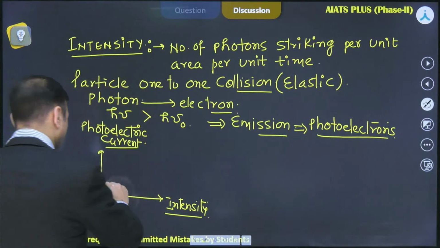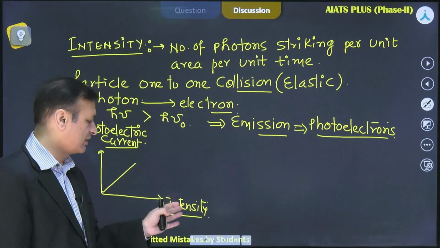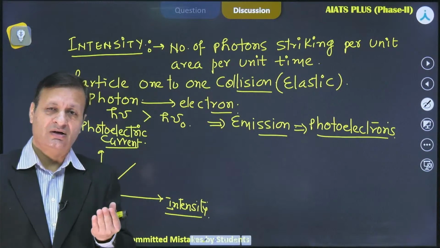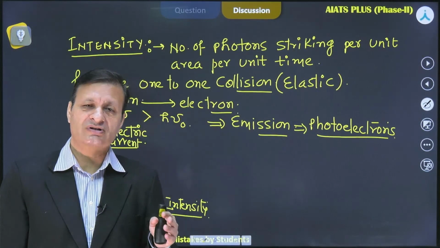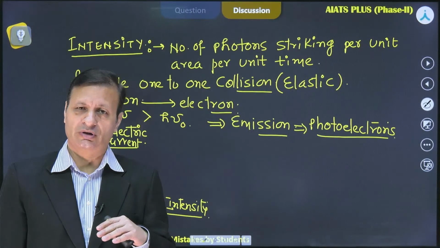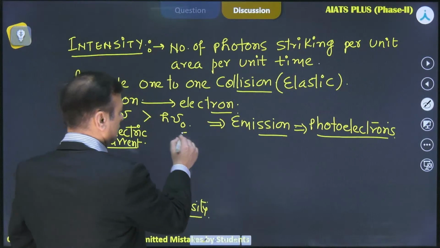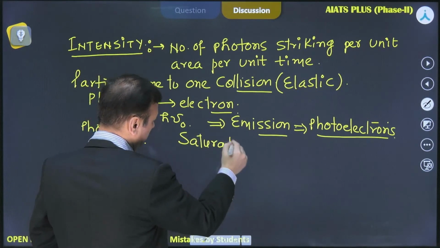So that is directly proportional. So this is how photoelectric current varies with the intensity. Now once the photoelectrons, whatever photoelectrons are available in your cathode, if all the photoelectrons are emitted, that is called saturation stage.